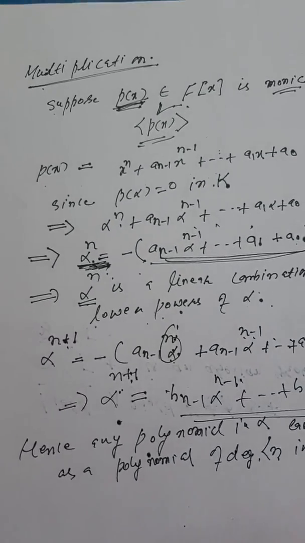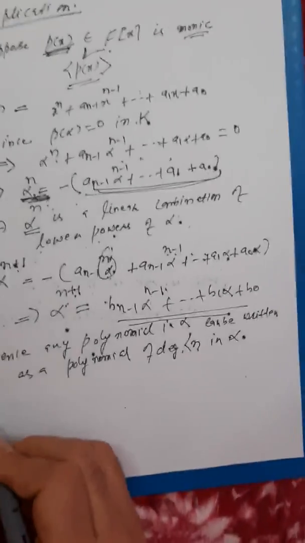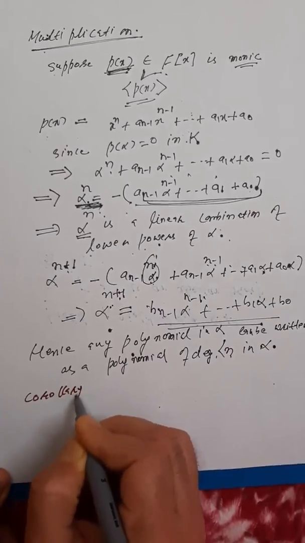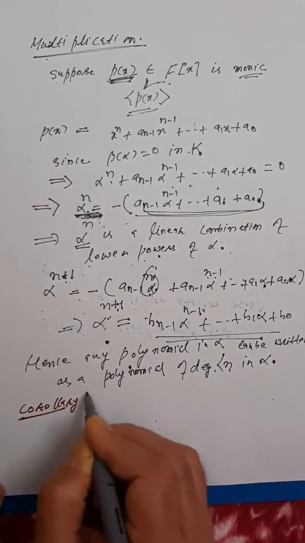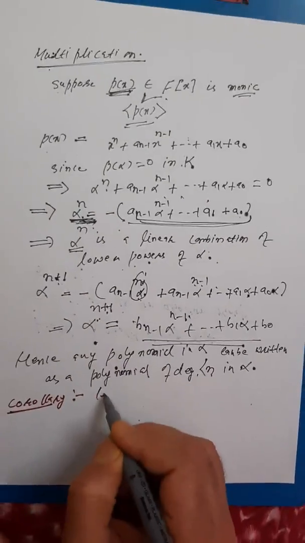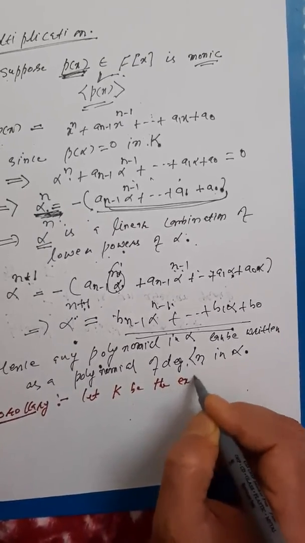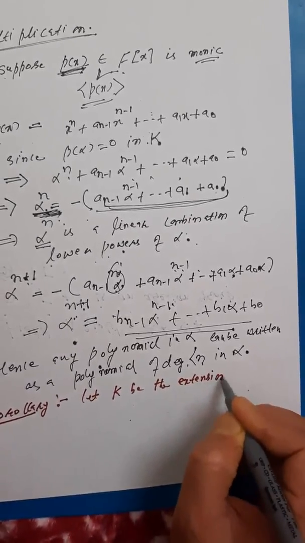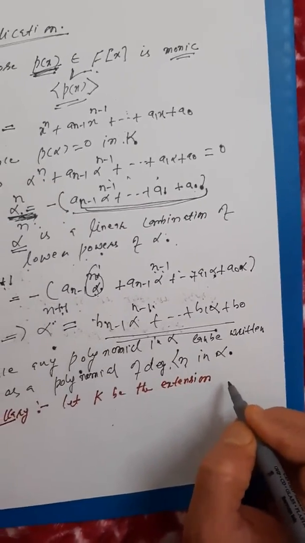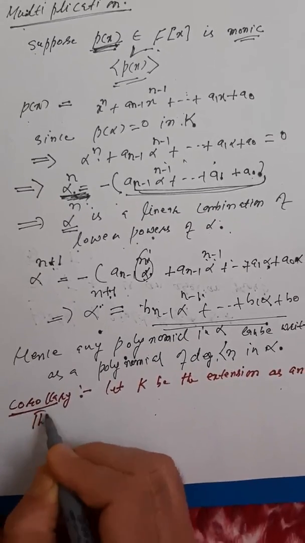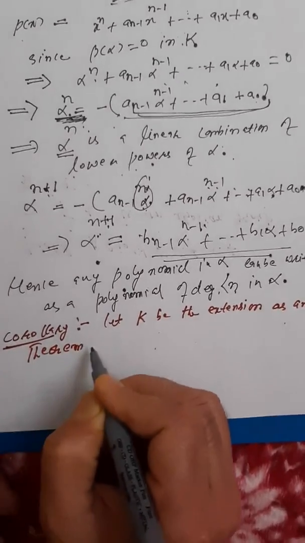What is the corollary? I will write this corollary and I would stop this lecture. So let K be the extension as in the previous theorem, that is, theorem 1.2.